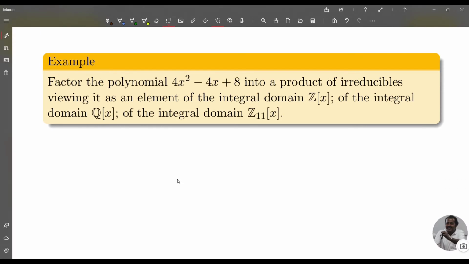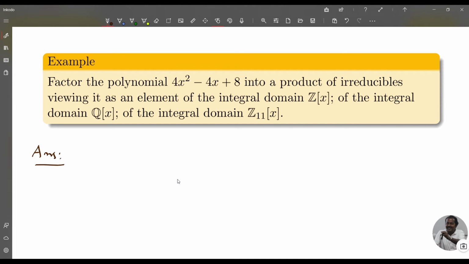Now we do some problems. So this is the first question. Factor the polynomial 4x² − 4x + 8 into a product of irreducibles, viewing it as an element of the integral domain Z[x], the integral domain Q[x], and the integral domain Z11[x]. Answer.